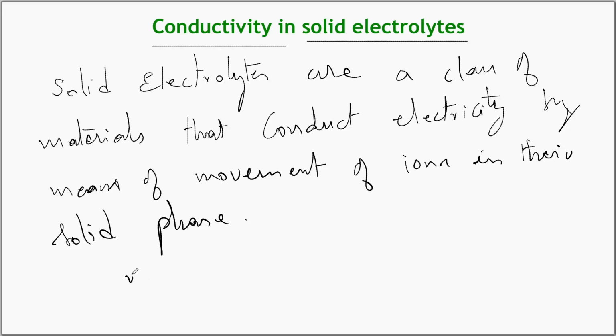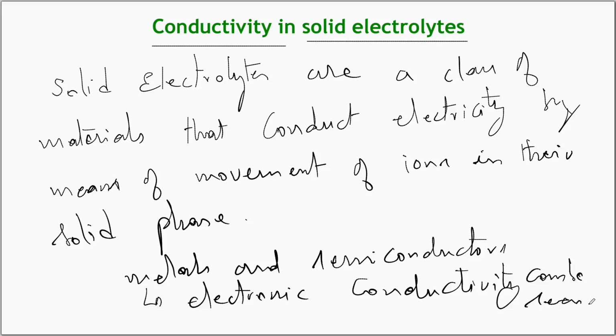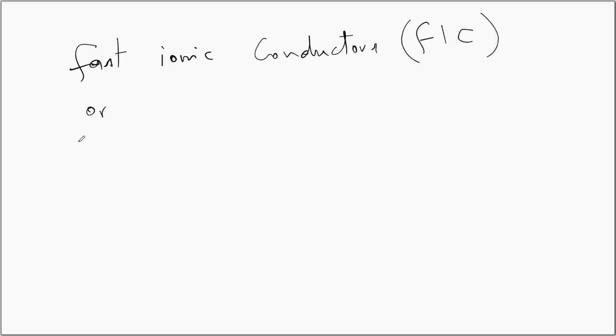In metals and semiconductors, the conductivity is mainly due to electronic conductivity. Whereas in the case of solid electrolytes, the conductivity is mainly due to the ions. Solid electrolytes conduct electrical current by movement of ions, analogous to liquid electrolytic solutions at ambient temperature. Solid electrolytes are also called fast ionic conductors, FIC, or superionic conductors. These are two other names for solid electrolytes.